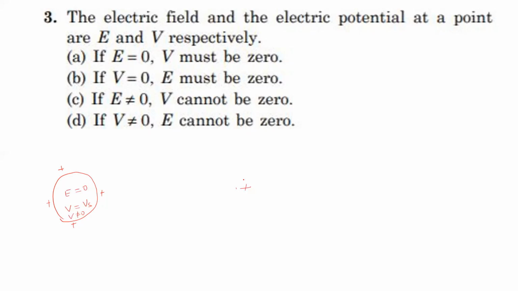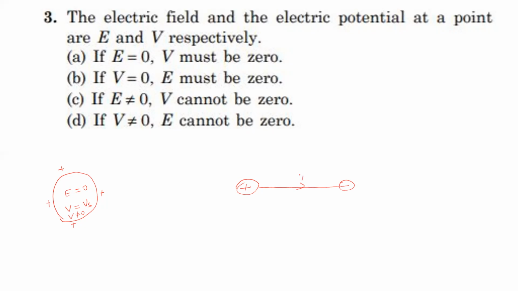Two equal and opposite charges are separated by some distance. Electric field originates from the positive charge and terminates at the negative charge. That means between the positive and negative charges, nowhere is the electric field 0.